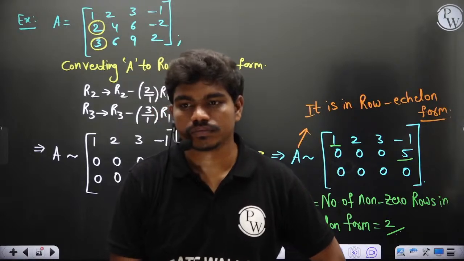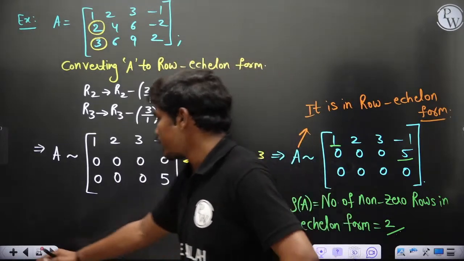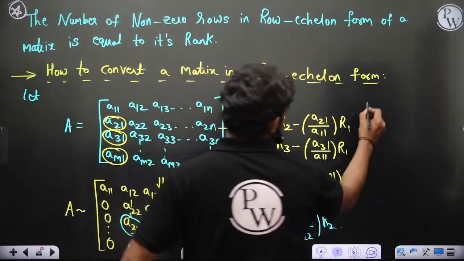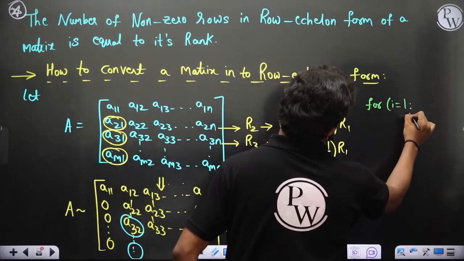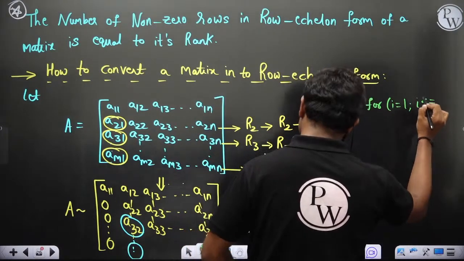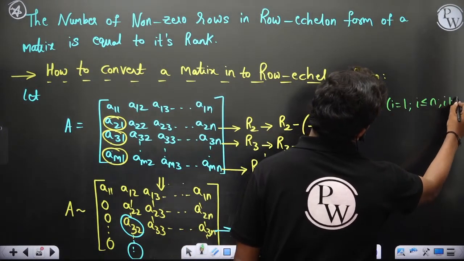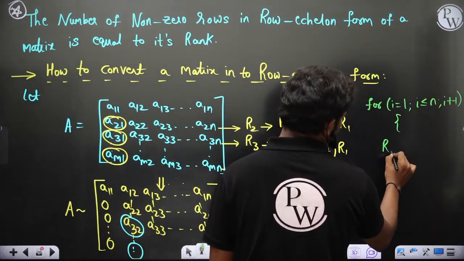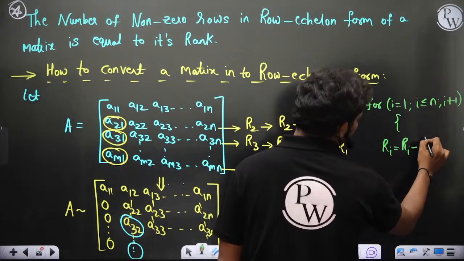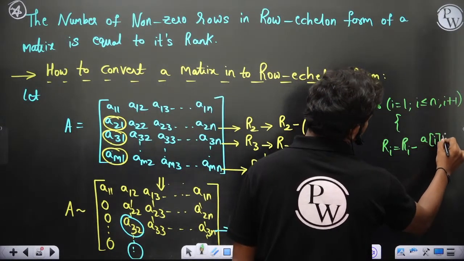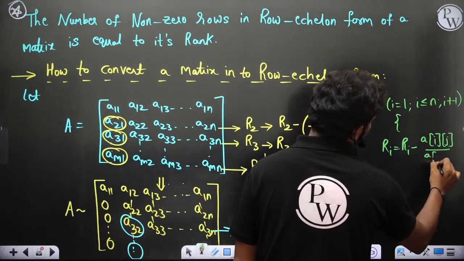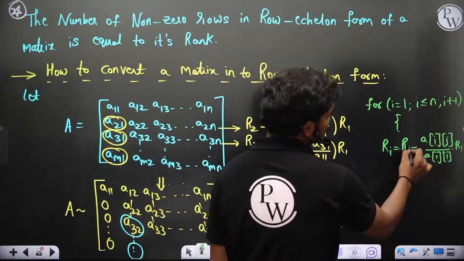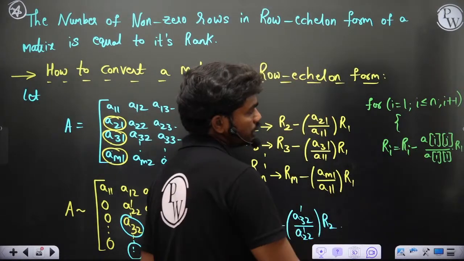Clear to all of you? In fact, you can do all these things by using a simple for loop. Yes or no? For i equal to 1, i less than or equal to n, i plus plus, if I write Ri is equal to Ri minus Aij by A11 times R1.